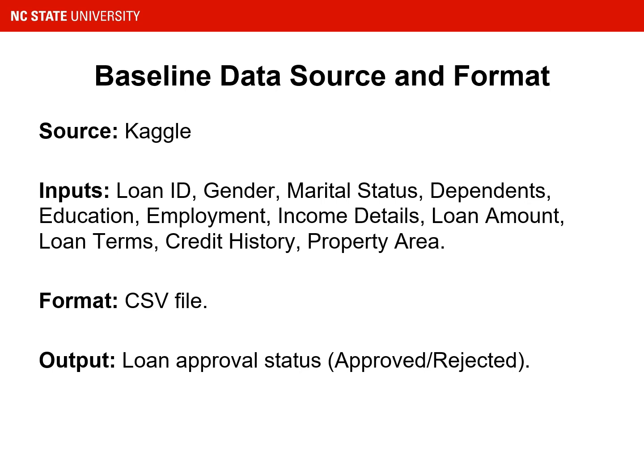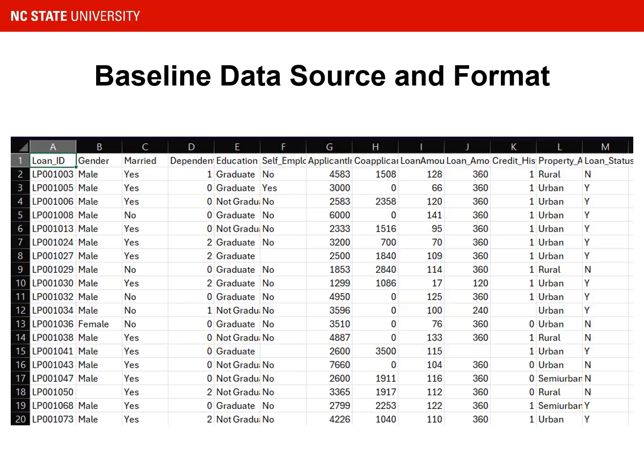So the dataset that we chose for baseline model was an open source dataset readily available on Kaggle. It was in CSV format and consisted of different inputs such as the loan ID, the gender of the applicant, the marital status, the number of dependents an applicant has, the education of the applicant, the loan amount that the applicant is looking for, loan terms, etc. And the final output was whether the loan status is approved or rejected. So this is the CSV file of the baseline data source.